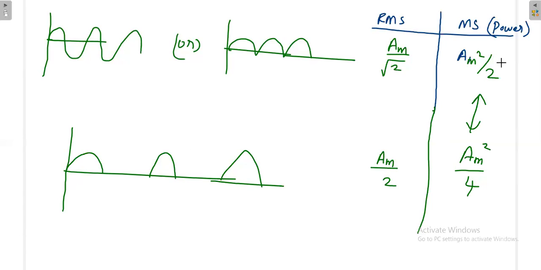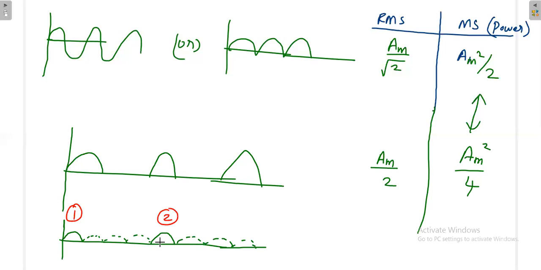Once if you know the power of the complete signal, from that you can easily identify the power of the rest of the signal. That means one half of the signal or one quarter of the signal. Or otherwise, I can say the waveform like this also. Suppose only I am retaining one portion. This is not there, this is not there, and this is not there. And again, I am having this portion. And again, the rest of the 3 cycles are not there. So what I'm doing, I am retaining only out of 4 part, I'm retaining only 1 part.